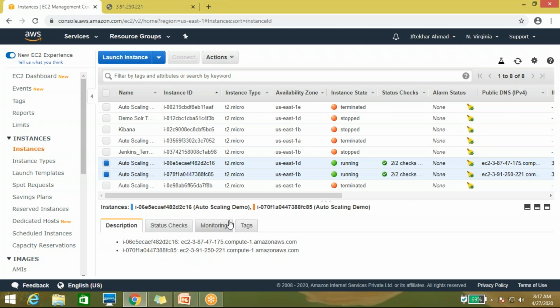In a production server, it goes down, your server reaches the threshold. Whatever amount you have mentioned in the auto scaling group, like CPU utilization or memory utilization at 70% or 60%, when that is exceeded, the new instance will be created. For the demo purpose I chose terminate and stop. You can choose that one.